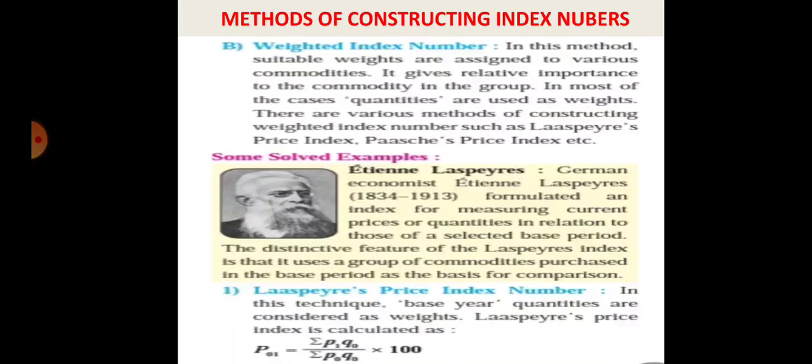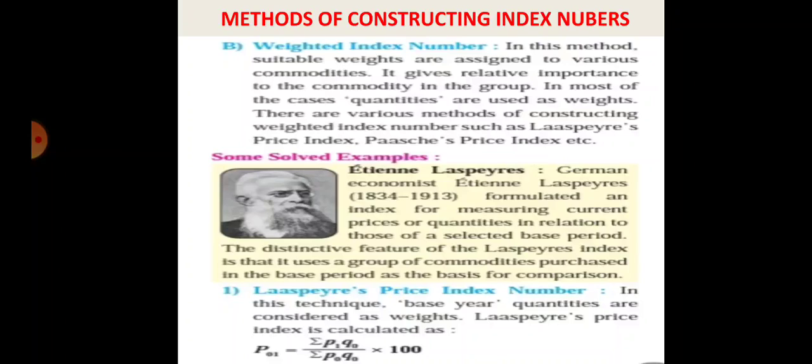The Laspeyres price index formula is P01 is equal to summation of P1 Q0 divided by summation of P0 Q0 multiplied by 100. Laspeyres cannot use the current year quantity. He used only the current year price, the base year price and base year quantity.